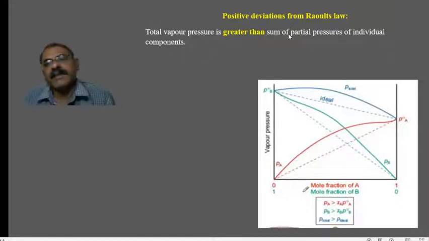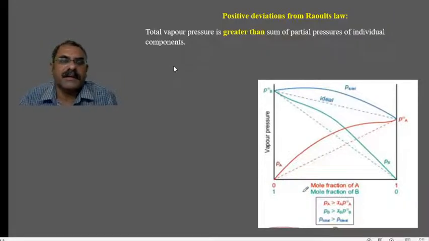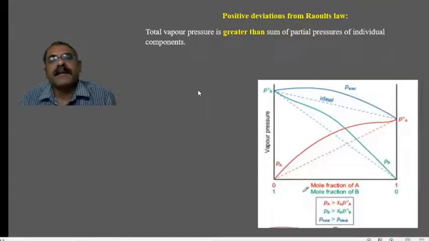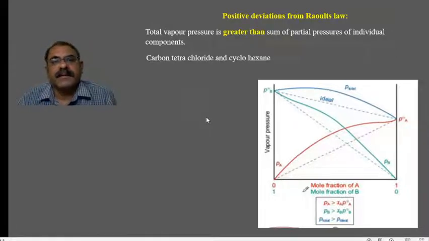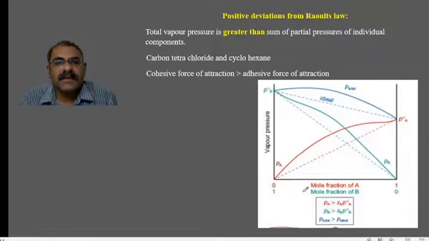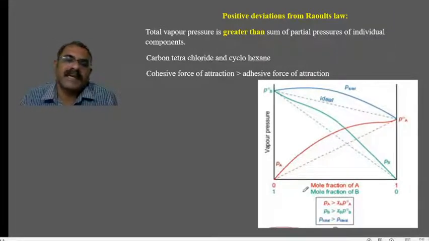So when does positive deviation occur? When the total vapor pressure is greater than the sum of the partial pressures of the individual components. According to Dalton's law, total vapor pressure is equal to the sum of partial pressures. When deviation happens, they are not equal, they are greater. When they are greater, positive deviation takes place. And why is it greater? That is because the cohesive force of attraction is greater than the adhesive force of attraction. Whenever the cohesive force is greater than the adhesive force, positive deviation occurs.